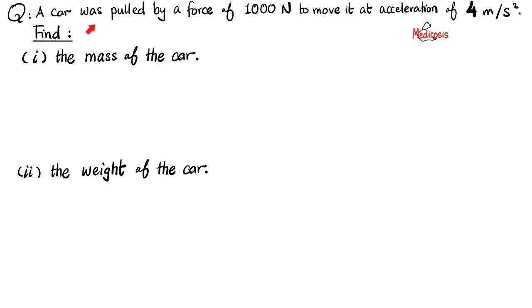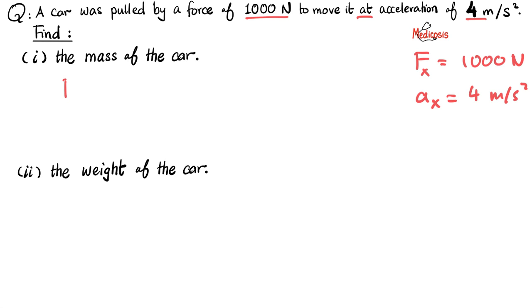Here is another one. A car was pulled by a force of 1,000 newtons to move it at an acceleration of 4 meters per second squared. Find the mass of the car and the weight of the car. Please pause. Okay, what should I do first? You should write down what we know. Here is a force of 1,000 newtons, and this is to move the car at an acceleration of 4. So this is force in the x direction. That's not gravity's fault. And the acceleration here in the x direction is 4 meters per second squared.